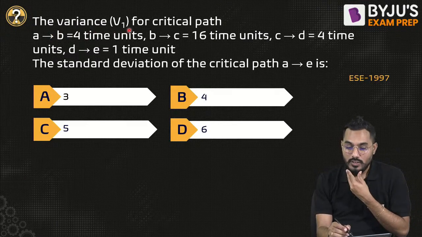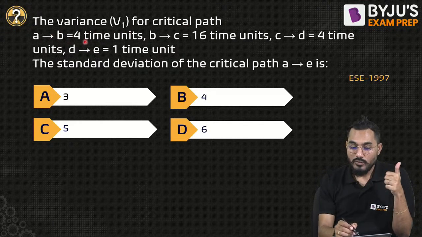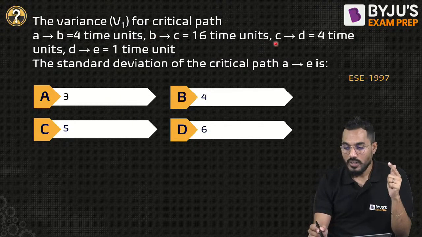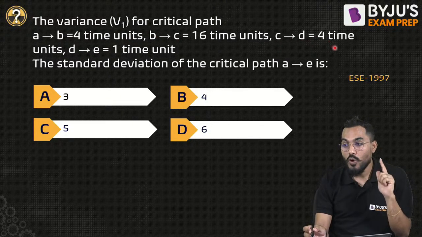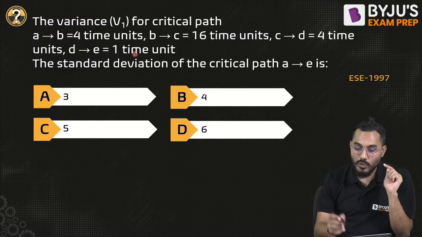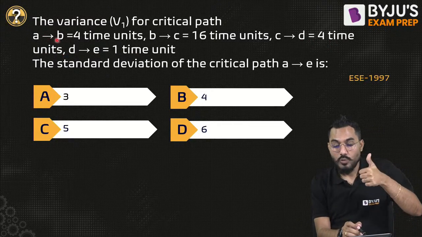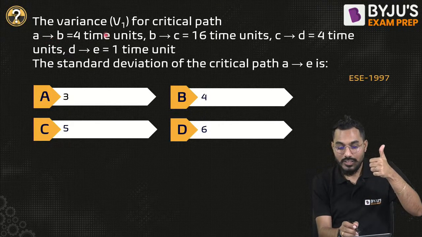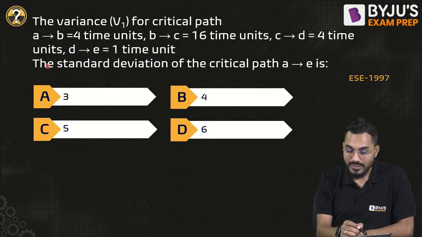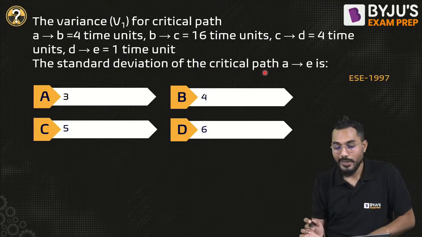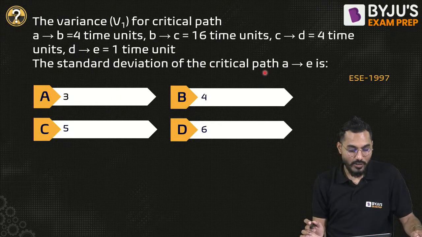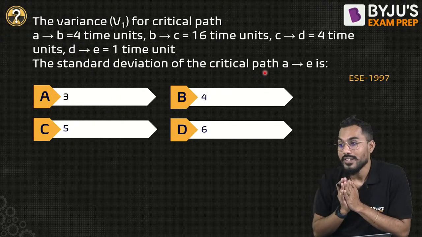The variance for a critical path: A to B is 4 time units, B to C is 16 time units, C to D is exactly equal to 4 time units, and D to E is exactly equal to 1 time unit. This is the variance given. So activity A to B, is this variance, and so on. The standard deviation of the critical path A to E is? What is the standard deviation of the critical path?